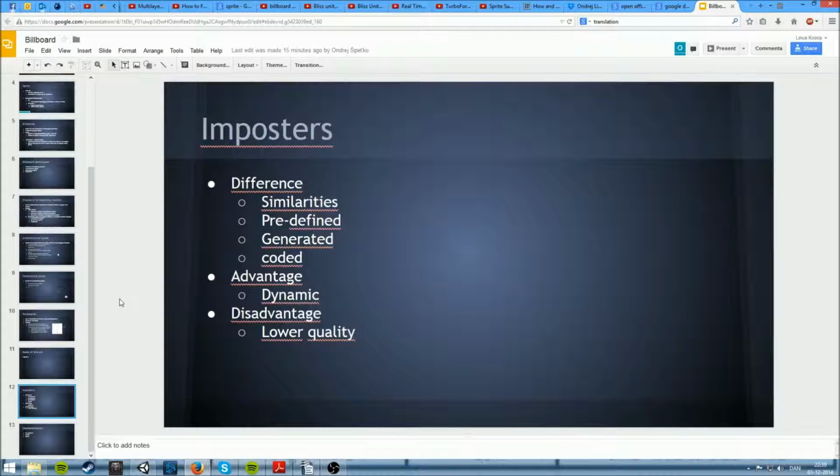The disadvantage of imposters, which really isn't a real disadvantage, is that if you catch up to this car that is a billboard and it doesn't change into a 3D model, the imposter billboard will have a really low quality of detail, compared to an old billboard. With old billboards, you knew this is the only billboard, so it's going to be high quality, so when the player is close to the leaf in the tree, he can really see it. But since this is designed to never be viewed close up, it has a lower level of quality.